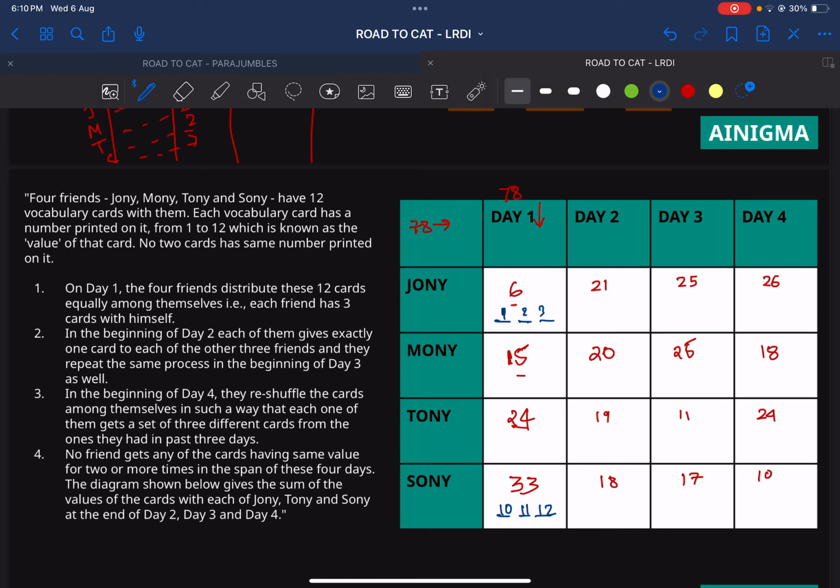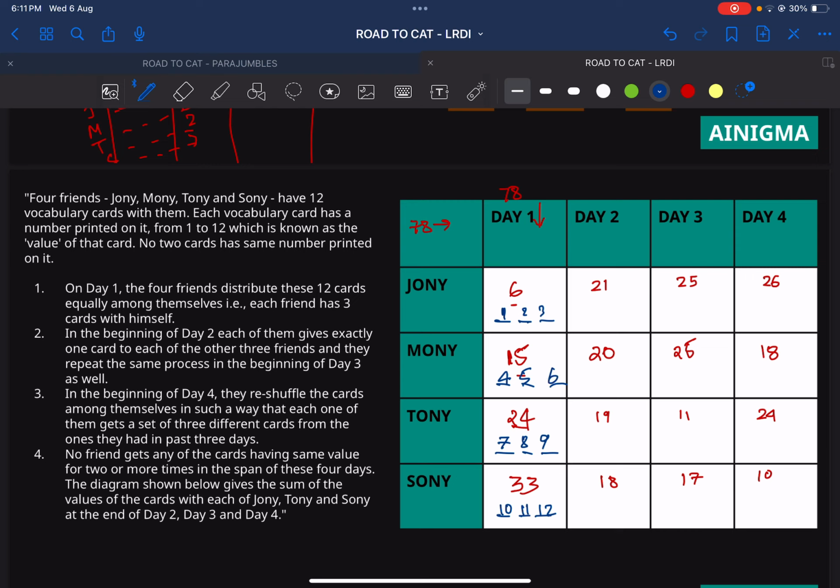Immediately look at the next 3 values. That is 7, 8, and 9. 7 and 8 and 9 is 17, 17 and 7 is 24. So the only way 24 can be made by 3 numbers is 7, 8, and 9. And 15 is 3, 4, and 5. No, 4, 5, and 6, because the number can't be repeated. So this value has to be 4, this value has to be 5, and this value has to be 6. So that makes it 15. Okay, so that's pretty good.